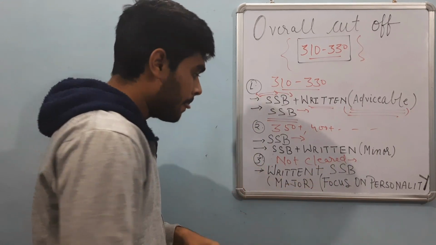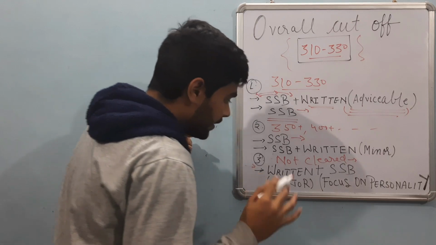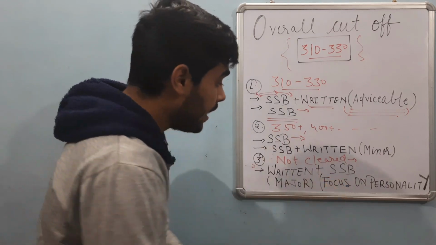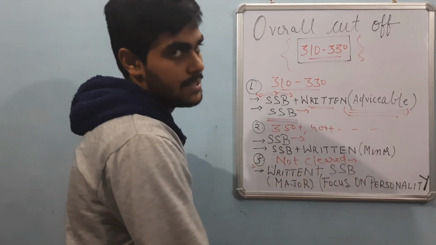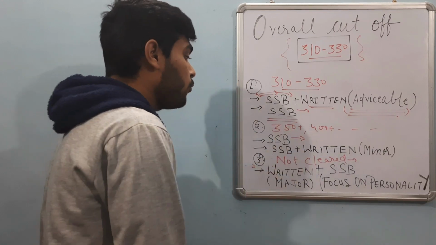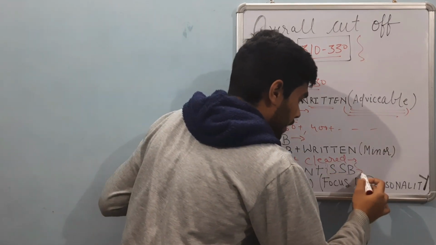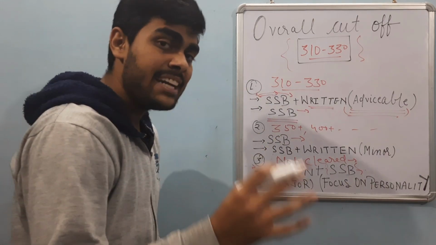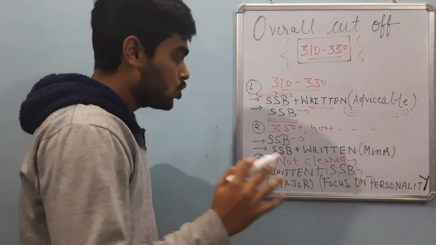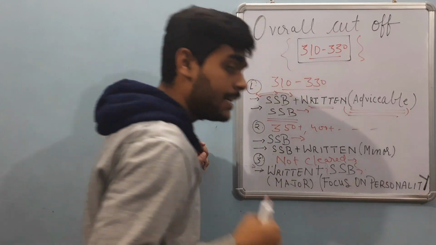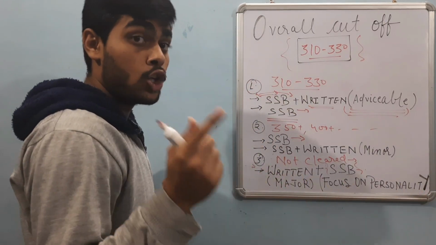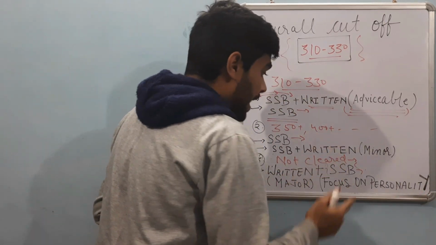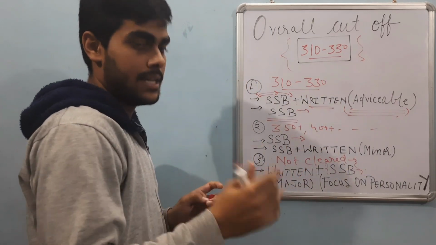So for them, it is advisable that they give the majority of their time to written preparation for their next attempt. But they also have to focus on SSB, because SSB is a diversified and versatile process, and it requires time to master. They can focus on their personality building, by which they can automatically do well in the SSB, as SSB is a personality based test.